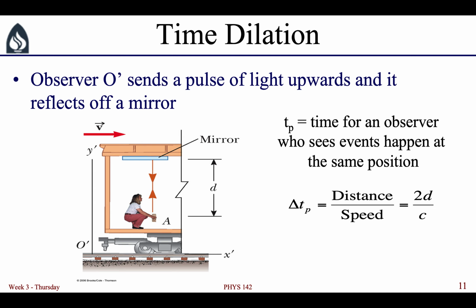Now, the proper time interval that they measure would be equal to the distance that the light travels divided by its speed. The distance is 2d, d being the distance from the flashlight to the mirror, because it goes up and then comes back down again. And we divide that by the speed of light, which is the same in all reference frames. So 2d over c is the proper time measured by the person on the train.